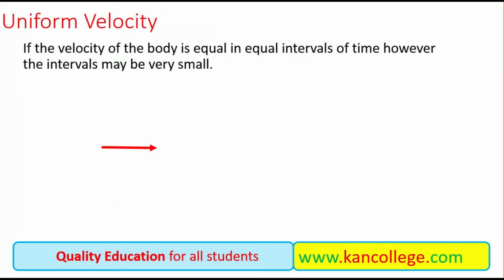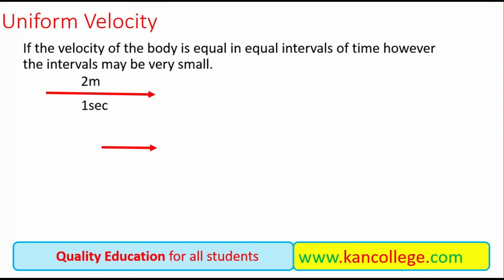Uniform velocity, it's the last concept. If the velocity of a body is equal in equal intervals of time, however small the intervals may be, then we say that this body is moving with uniform velocity.